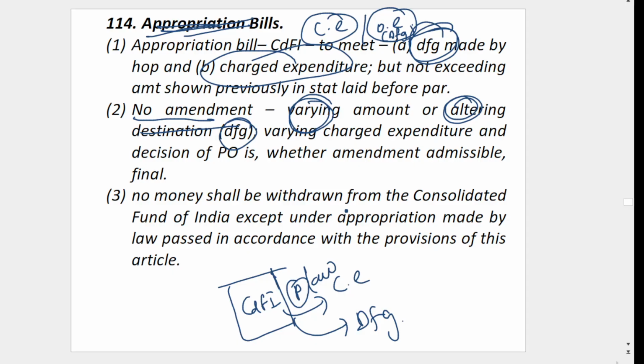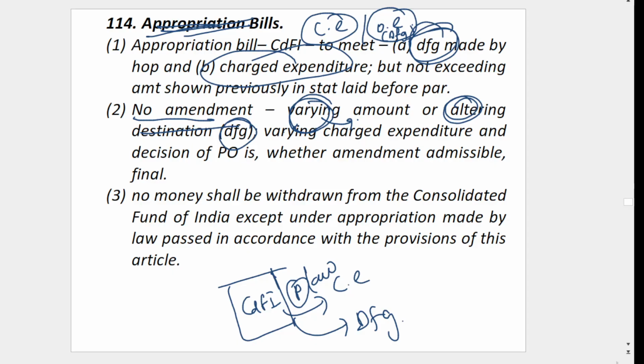Let's say earlier you said 100 crore, now you are saying 150 crore. No, you cannot vary the amount. Then you cannot alter the destination of the DFG, demand for grant. Destination means earlier you said it is for books, now you are saying it is for some other purpose. No, you cannot alter that.